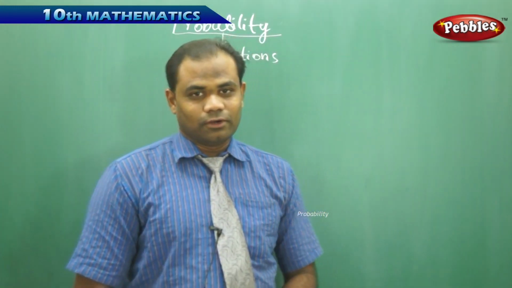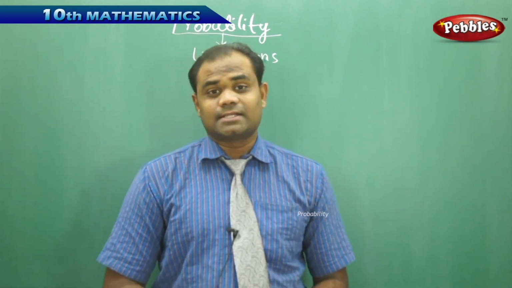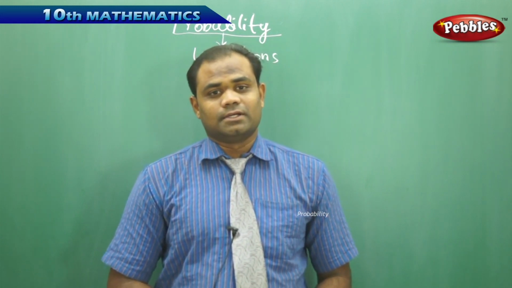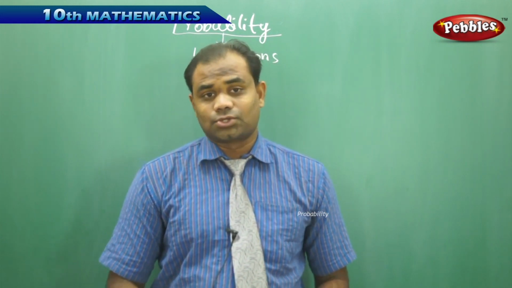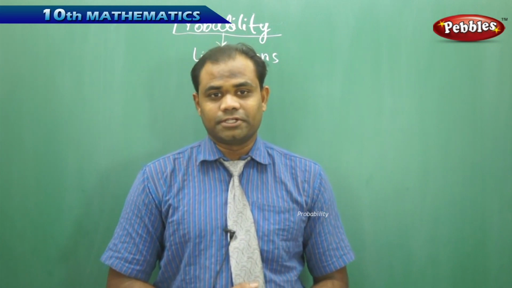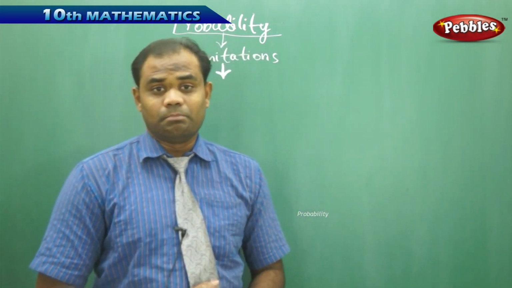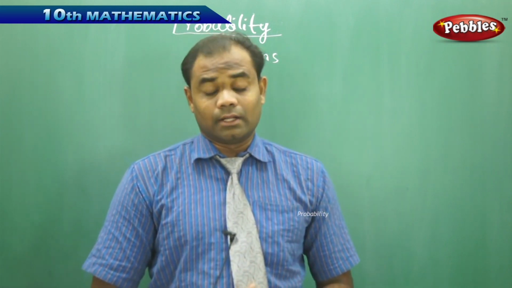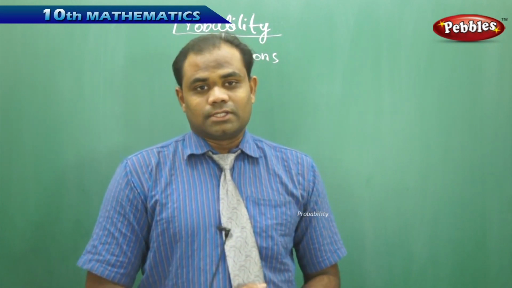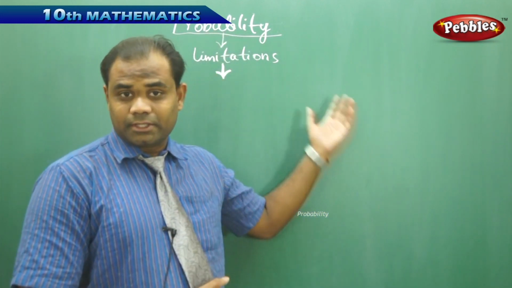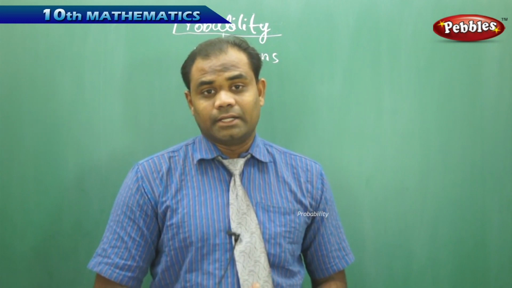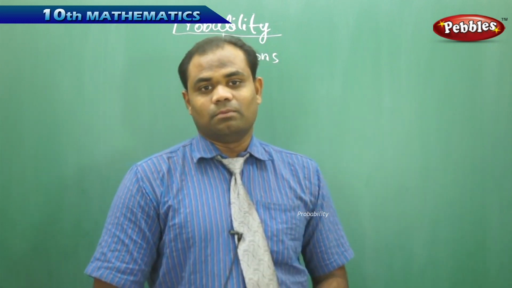So the next limitation we are going to see in probability is about biased and unbiased coins. Very frequently we see in many of the problems where it says an unbiased dice or an unbiased coin, etc. So what is unbiased or what is biased? How do we differentiate? And why is it so important to refer in the problem that an unbiased coin is tossed for expecting the probability? So what is the reason, and what is the biggest limitation in probability? Let's see how we differentiate between biased and unbiased and its importance in the existence of probability.